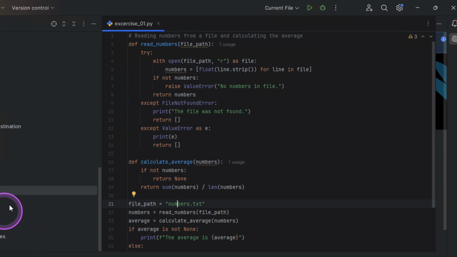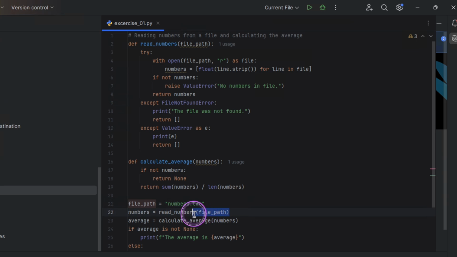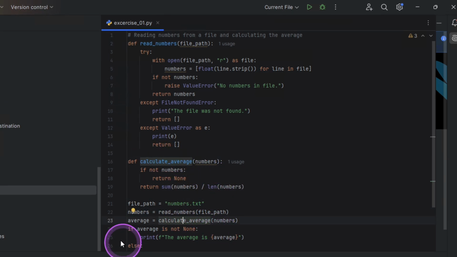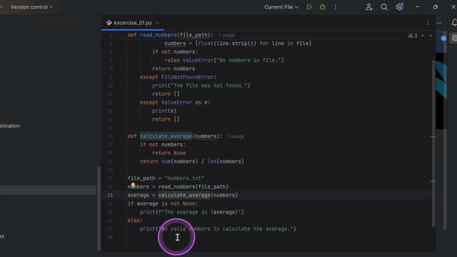At the moment, I don't have this file existing, and this is going to be quite interesting because you could see how some of these errors are going to evolve. When I have the numbers, I'm going to read the numbers, and then I'm going to call another function called calculate_average. I'll call the function to calculate the average of the numbers, and what I'm saying here is, if the average is known, print the average, but if the average is not known, say no valid numbers to calculate the average.